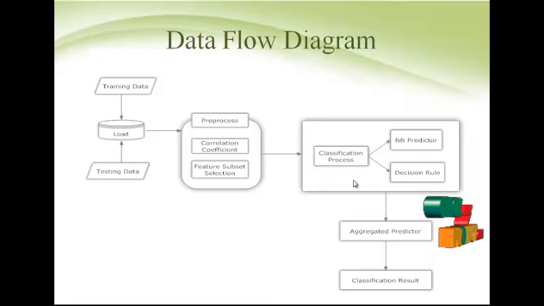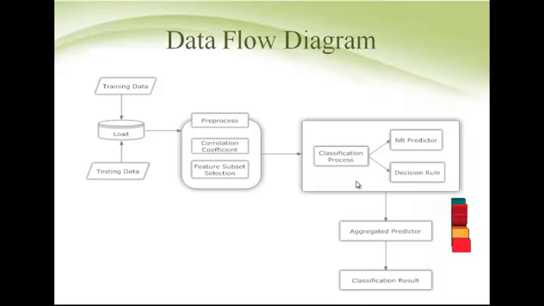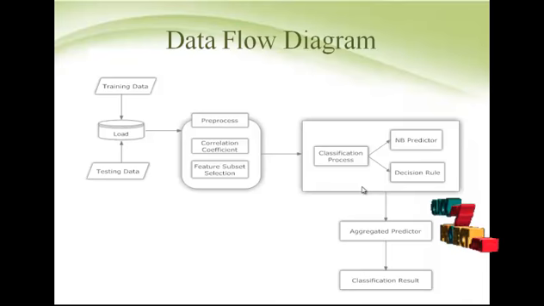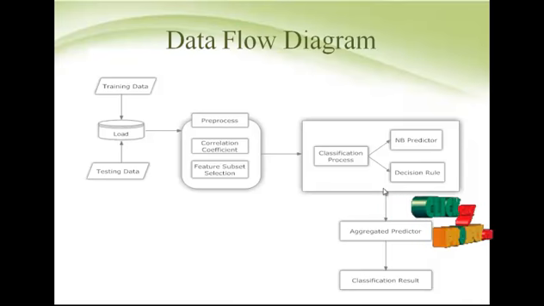Then we have to apply the Naive Bayes classifier. Why are we going to choose this classifier for our scheme? Because it demonstrates high classification speed and good performance. It is easy to produce the probability of the traffic class. Bayes theory can minimize the average classification error. The theory is used for the aggregate predictor. A decision rule is used to classify the final result. Finally, we achieve the best classified result as an output.